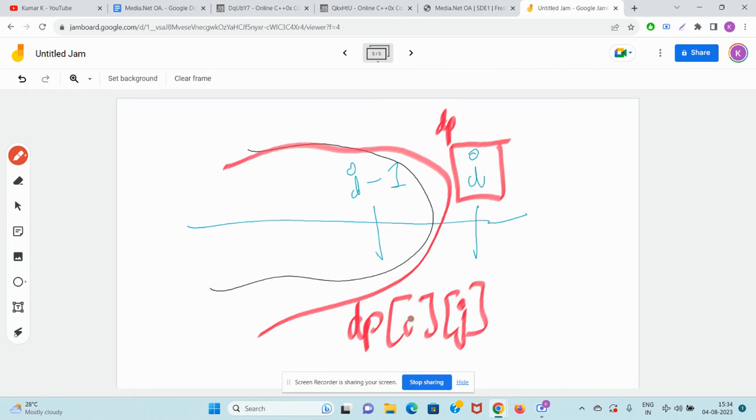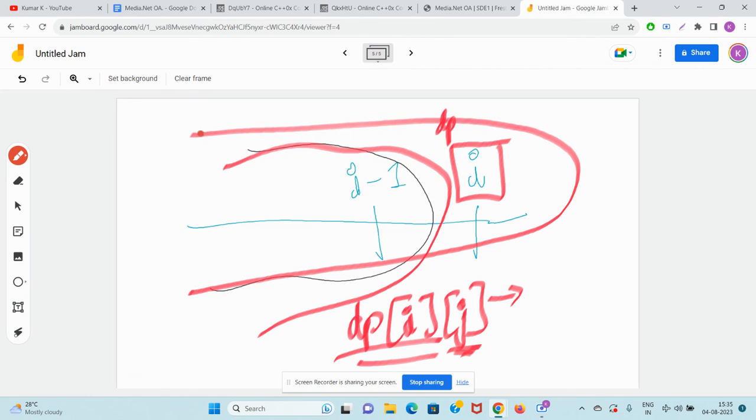Let me keep only DP[I][J]. DP[I][J] will tell you, okay, is there a subsequence from 1 to I such that the XOR is J? Now guys, it is only possible if the full XOR should be J. This is B of I, and the XOR of the part from 1 to I minus 1 will be G.